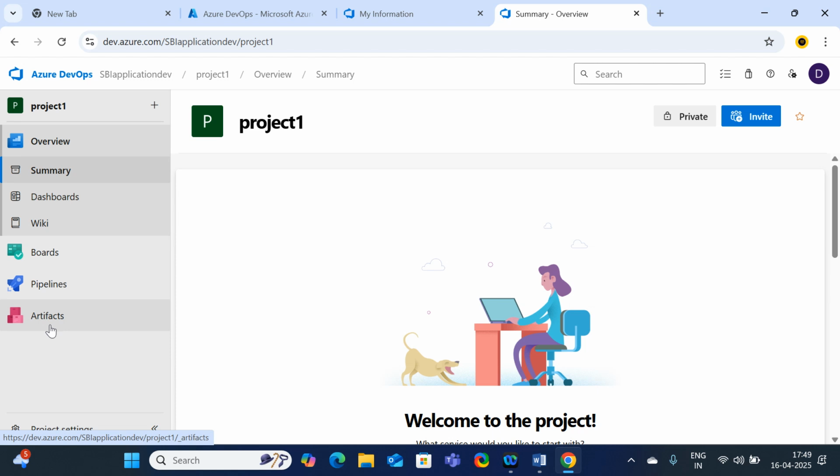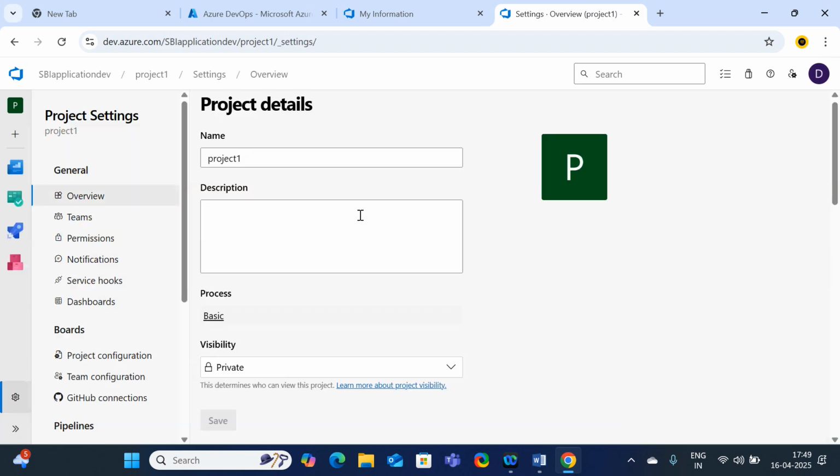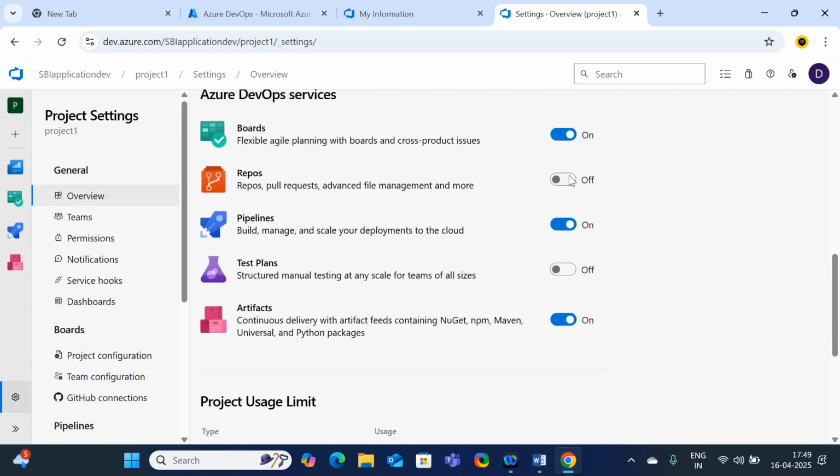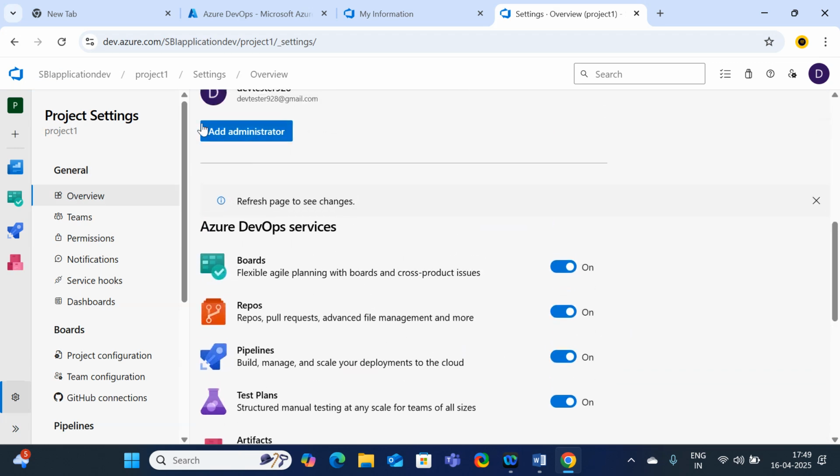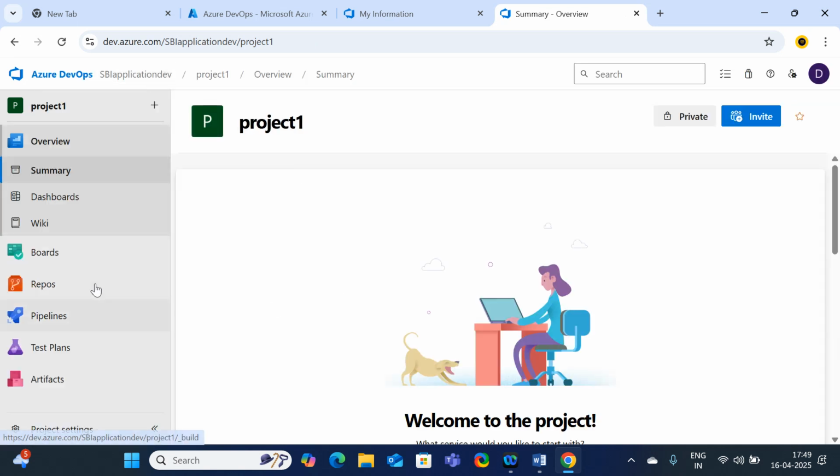If you have any other requirement, or you have changed your mind and want to make them visible again, then you need to go to the project settings and turn them on. That's enough. Then automatically those services will be visible to you. Go to project one. Are you able to see them? Okay. In this way, we can enable the services and we can disable the services.